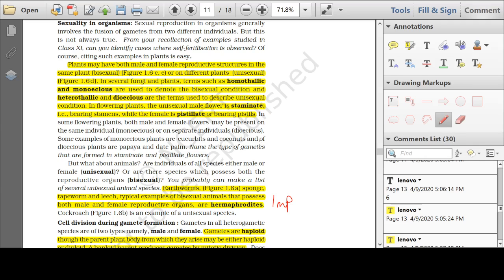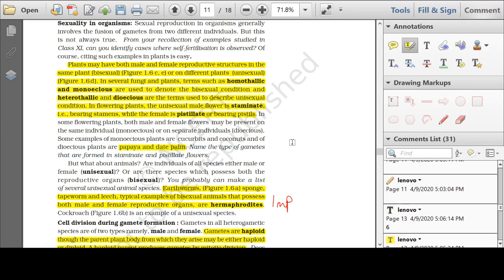Now, if the plant bears only the male part, that is called a staminate flower or staminate plant. If the plant bears only the female part, that is called pistillate. Now, students, here I would like to mention one thing. This is very important. Examples of dioecious plants: papaya and date palm. Papaya and date palm are dioecious. Very important.